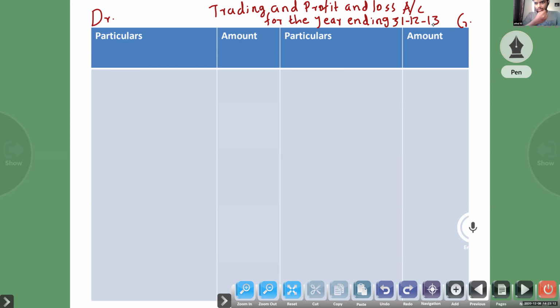Sir, opening stock. Yes, to opening stock. Here in the given information, stock is given, opening and closing. The opening stock given is 35,000.